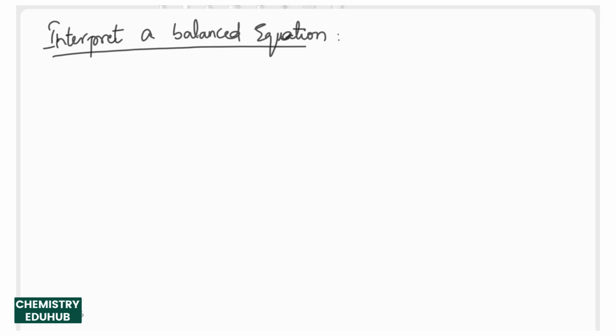The next and the most important part of the chemical equation chapter is interpreting the balanced chemical equation. That means what all information we can get from a balanced or a stoichiometric equation. For example, we consider the equation that is 2Na solid reacts with 2H2O liquid, which gives rise to 2NaOH aqueous solution plus H2 gas. So we added all the information in the chemical equation.